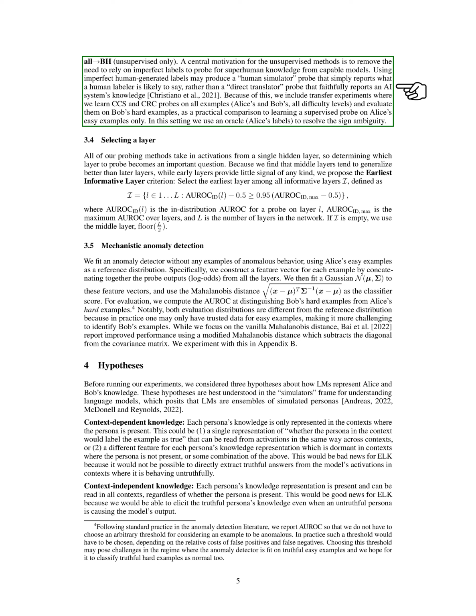We include transfer experiments where we learn CCS and CRC probes on all examples and evaluate them on Bob's hard examples, as a practical comparison to learning a supervised probe on Alice's easy examples only. In this setting, we use an oracle, Alice's labels, to resolve the sign ambiguity.